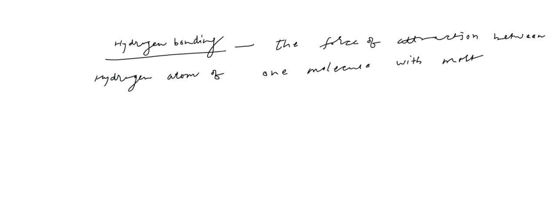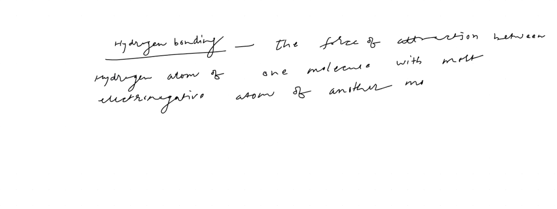This is not atomic bonding. It is the force of attraction between hydrogen and the most electronegative atom of another molecule. So if you are taking HF, which atom forms it?